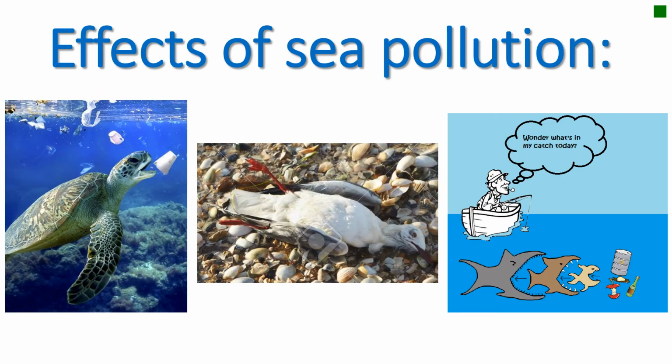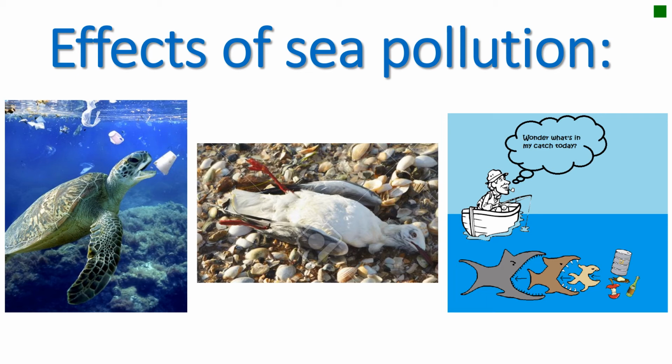Three pictures summarize the effects of sea pollution. We will start first by the sea turtle. As we see, the water is so dirty. Many trash and garbage are found there. So the marine animals, if they eat from this garbage, they will die. And the same for the plants. The plants need healthy water to grow, so they are not able to grow in such a place. So the effect of sea pollution leads to the death of the marine animals and plants.